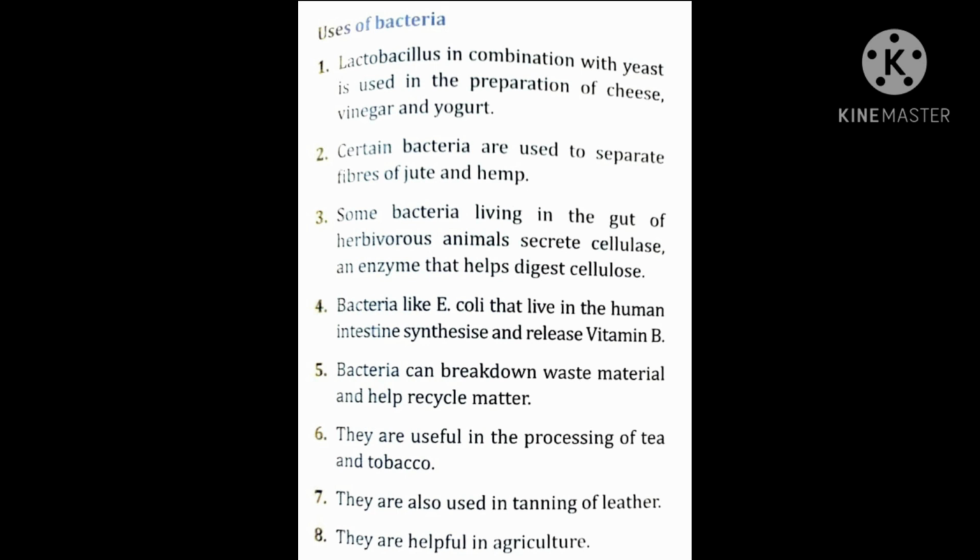Uses of bacteria. Lactobacillus in combination with yeast is used in the preparation of cheese, vinegar, and yogurt. Certain bacteria are used to separate fibers of jute and hemp. Bacteria can break down waste material and help recycle matter. They are also used in tanning of leather. They are helpful in agriculture.